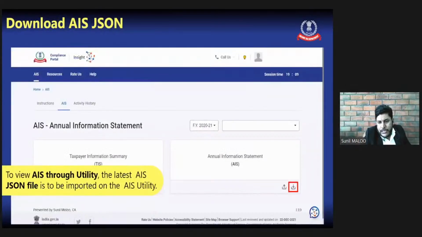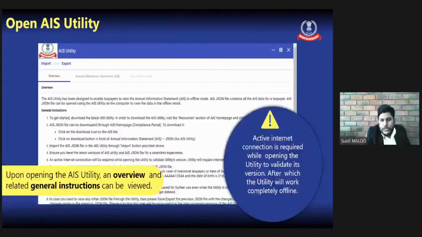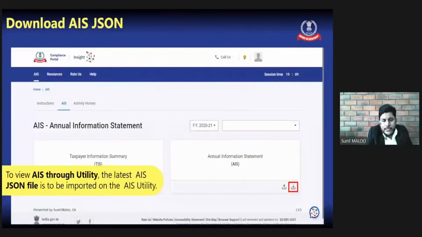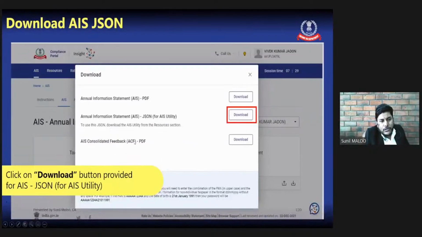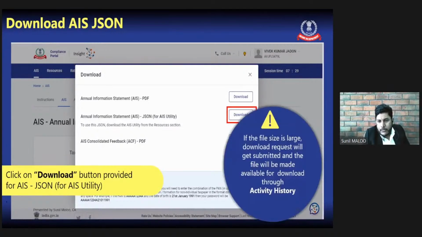Once we need to download the AIS information for using the utility, it needs to be downloaded not in the PDF format, because the utility will not read the PDF content. The utility will read the JSON file. So in the download section of the AIS, the second option, annual information statement JSON file, we can download this JSON file. And as already submitted, if the size is large, then a request will be submitted and it will be available after some time under the activity history.